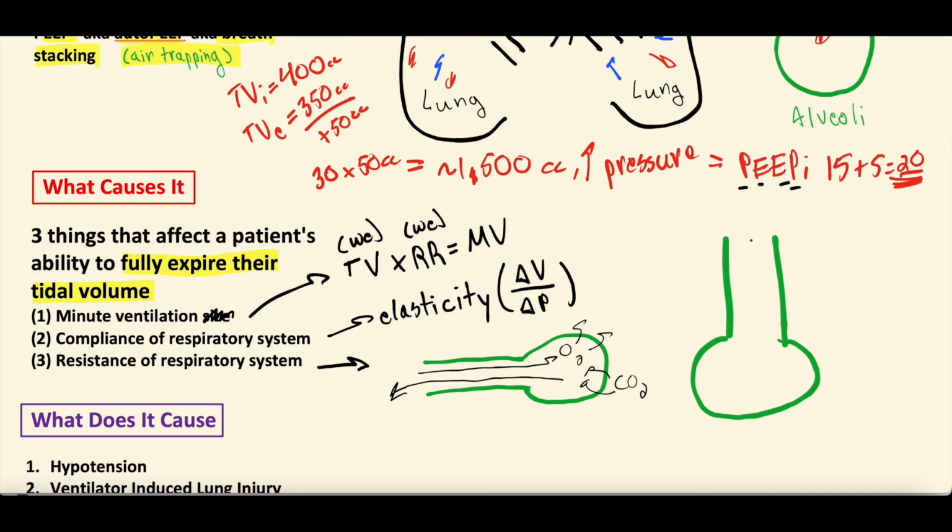There is still, for those of you interested in more of the nitty-gritty, there's still PEEP, and the PEEP is what you set, right, that expiratory pressure, but otherwise, there's not air flowing in, right? It's trying to flow out, and sometimes what will happen is these smaller airways can collapse down, or sometimes they're just spasming, or sometimes there's mucus. And when that happens, there's more airway resistance. So that causes an increase in airway resistance. And that increase in airway resistance sometimes means it takes longer for that air to flow out of the lungs. And again, if the expiratory phase is prolonged, they're more at risk to stack those breaths again.